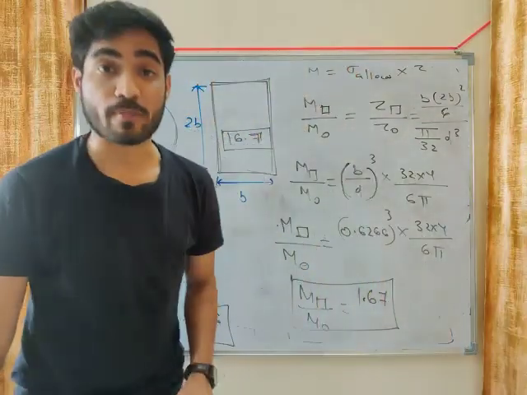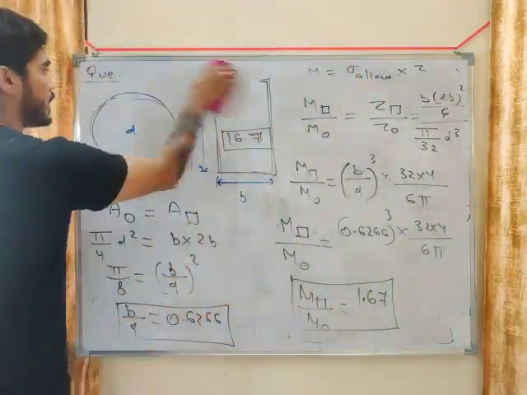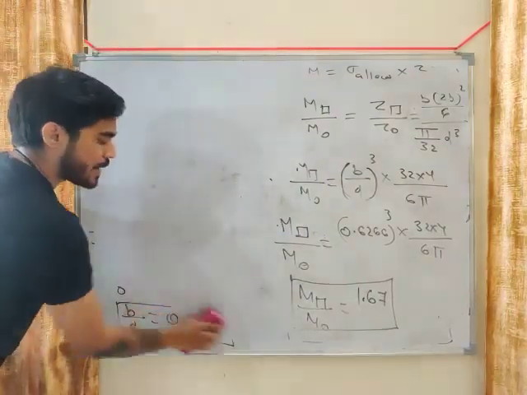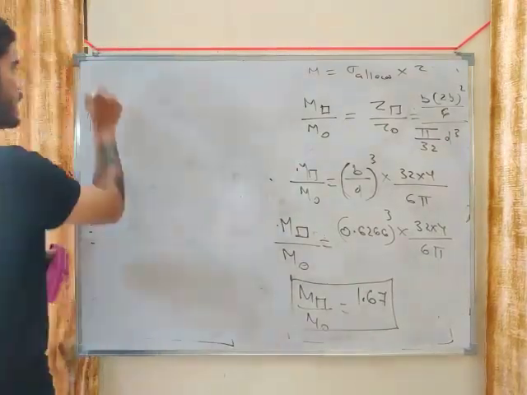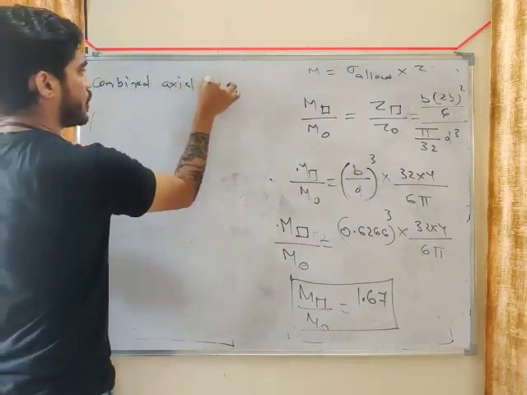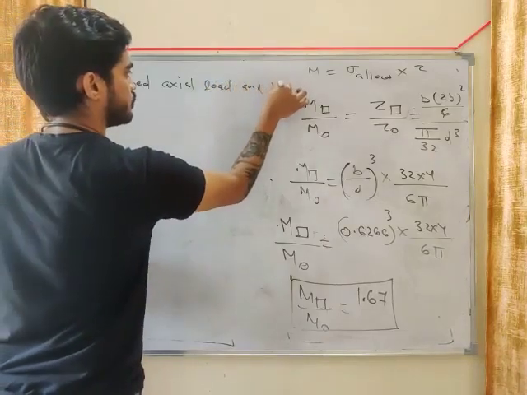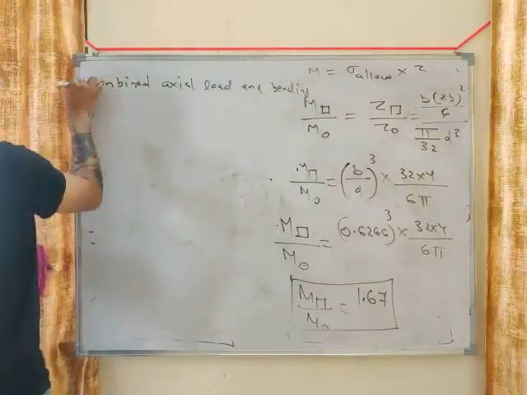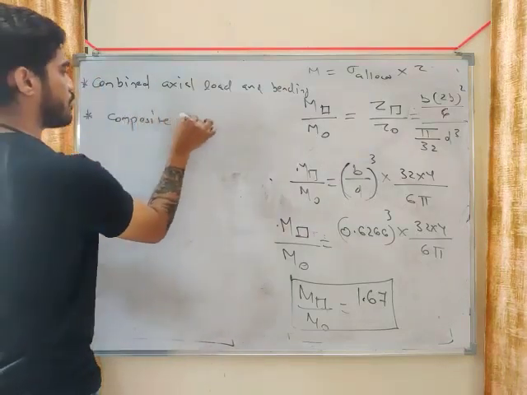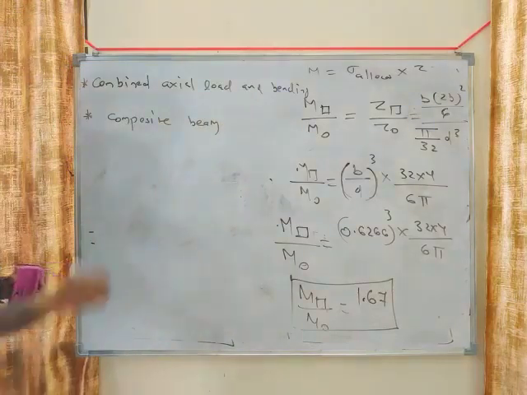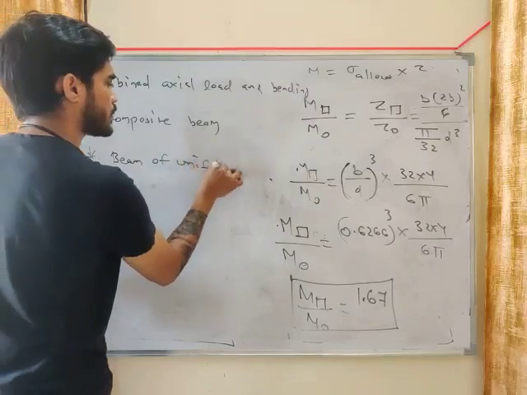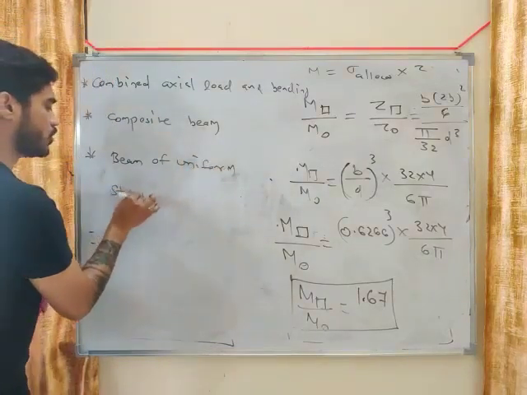There are other problems also, my friend. We have not completed yet. What problems? There are problems based on combined axial load and bending. Then there are problems based on composite beam. Then there is beam of uniform strength.